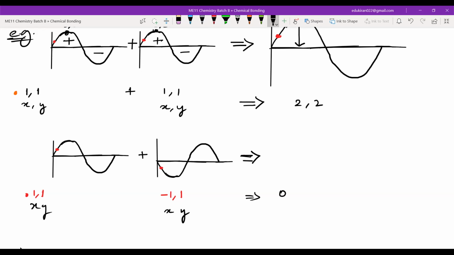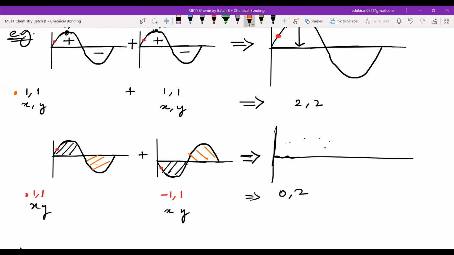So this will be 0. Yes or no? Yes. Then what will be remaining? 2. But what I can say is there will be no parts here, right? Everything will be vanishing. So this part will be cancelled by this part, and this part will be cancelled by this part, right?